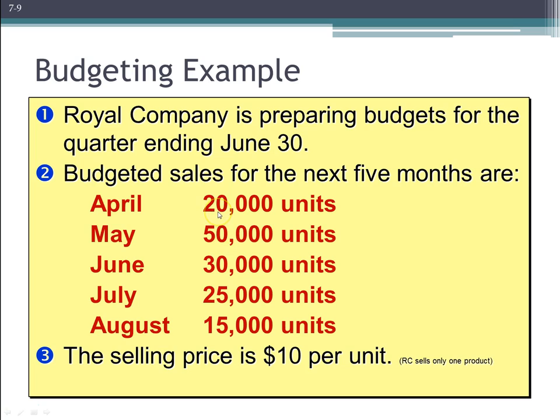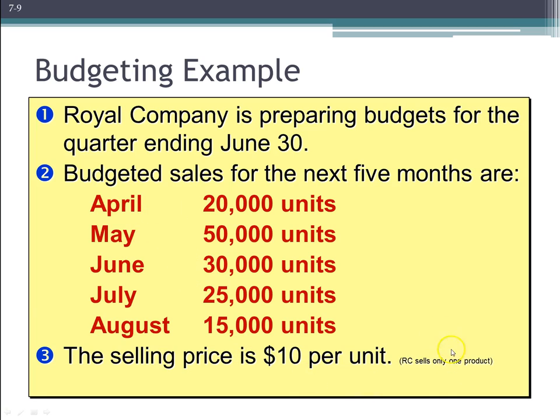We expect to sell 20,000 units in the month of April, 50,000 units in the month of May, and 30,000 units in the month of June. July and August are given here, but remember those are a little bit of red herrings. We don't care about those for now, right? We only care about the months of April, May, and June.